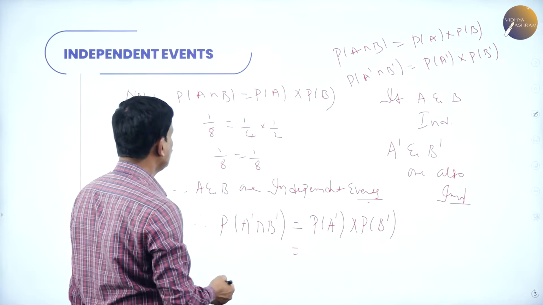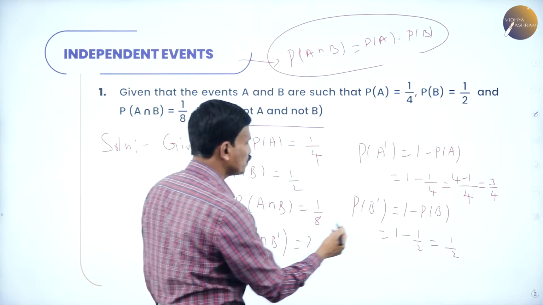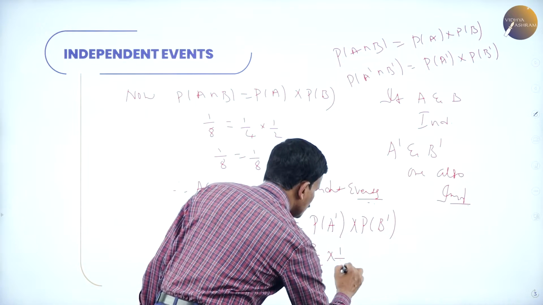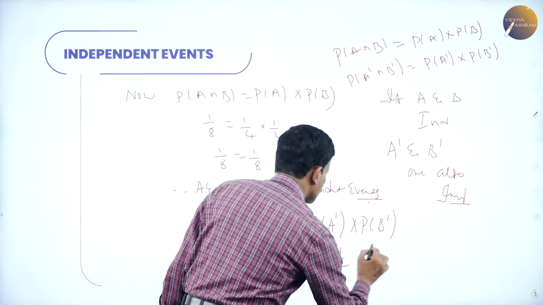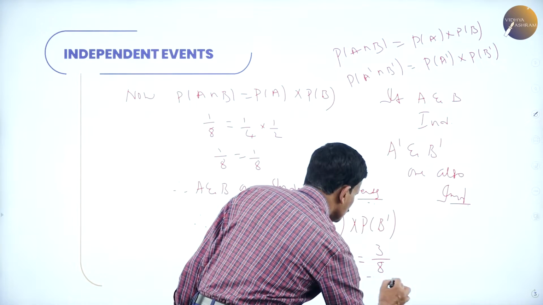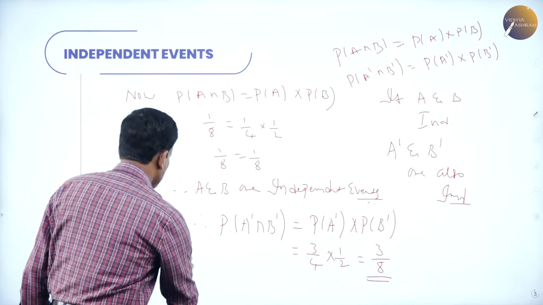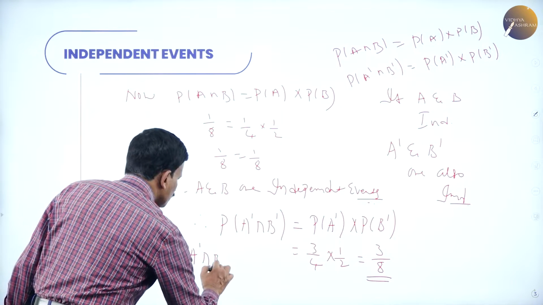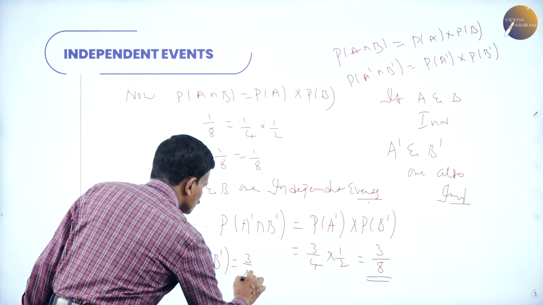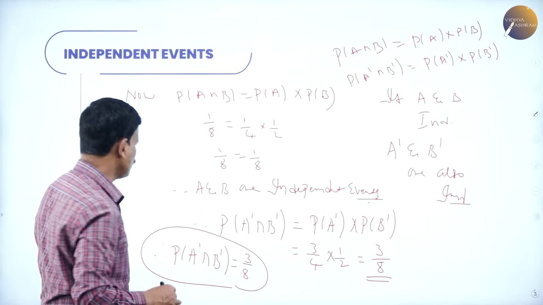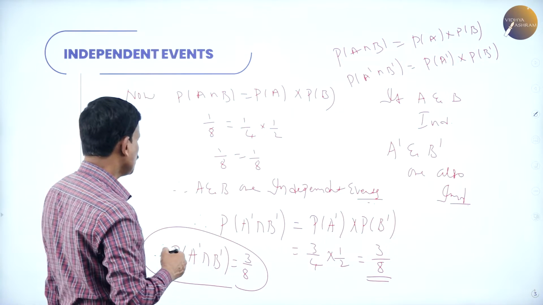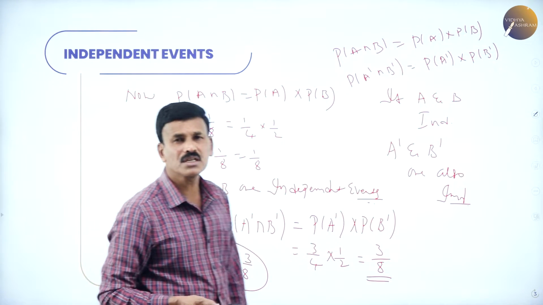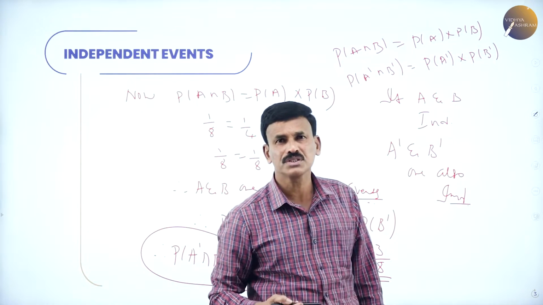Now substitute the values of A dash and B dash. So what is probability of A dash? 3 by 4, into probability of B dash, which is 1 by 2. This is equal to 3 by 8. So therefore, probability of A dash intersection B dash is equal to 3 by 8. That is, the probability of not A and not B is 3 by 8. This is the required answer. Hope you followed this.